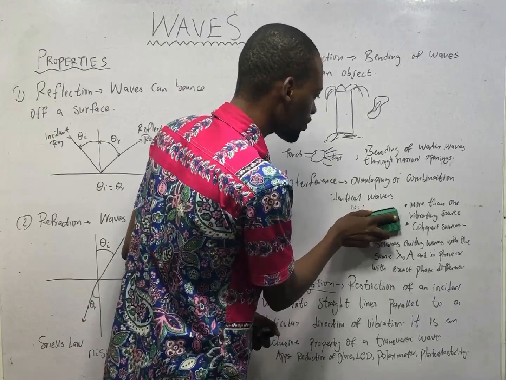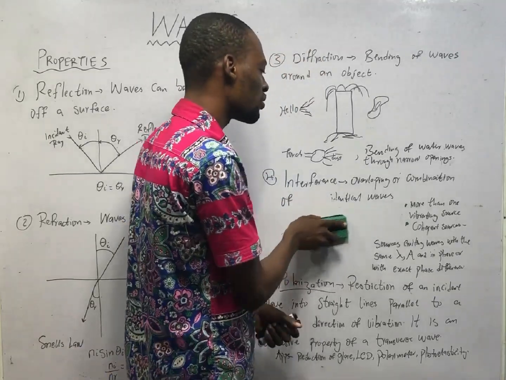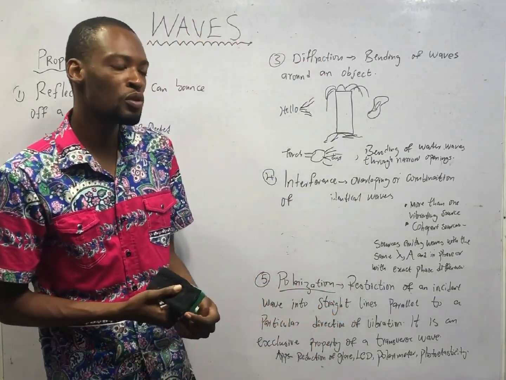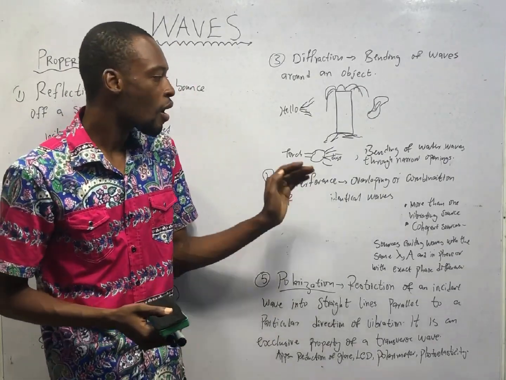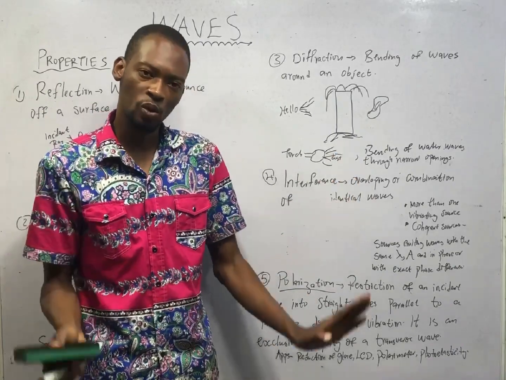For interference to happen, there are conditions that must be met. One condition is that more than one vibrating source is required.